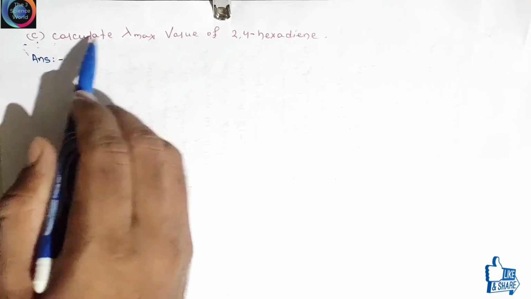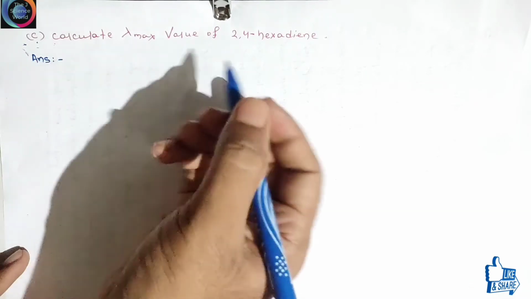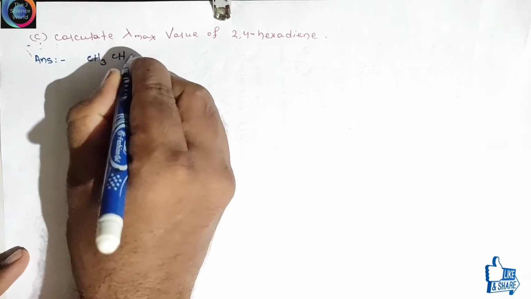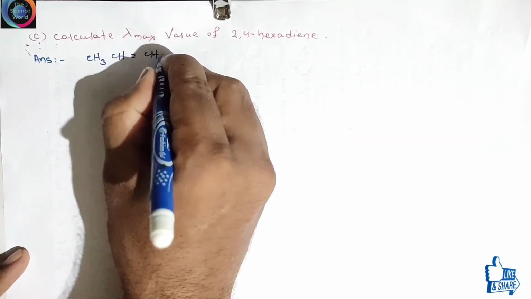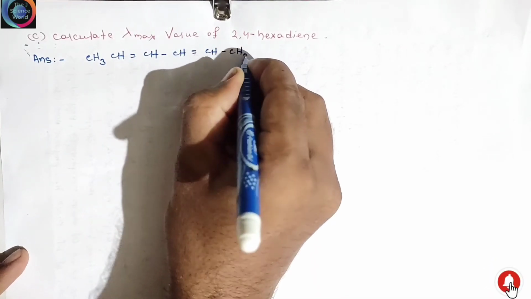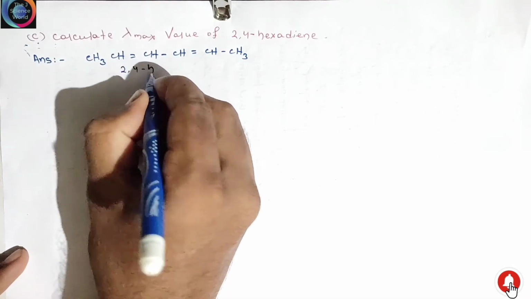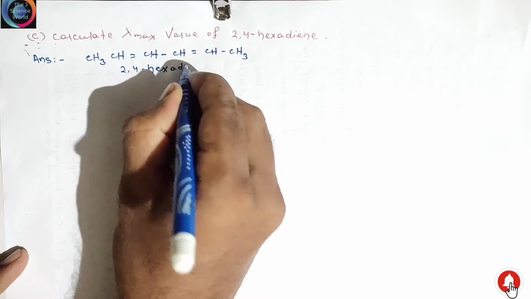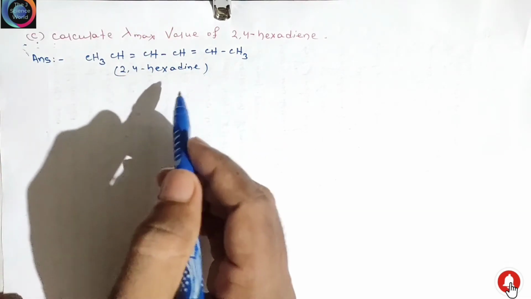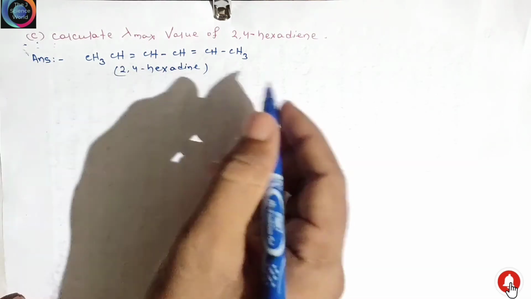This is question number C. Calculate lambda maximum value of 2,4-hexadiene. The structure of 2,4-hexadiene is CH3, CH double bond CH, CH double bond CH, CH3. This is the structure of 2,4-hexadiene. Before calculating the lambda maximum value of 2,4-hexadiene, let's have a look at the base value and substituent value of different compounds.